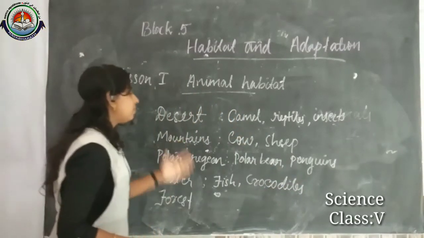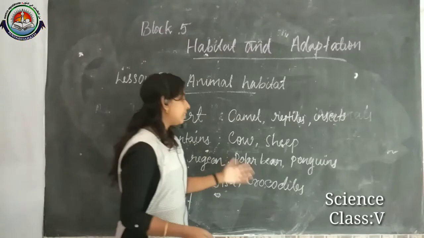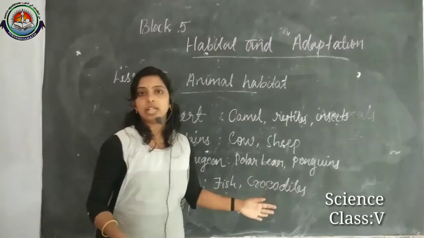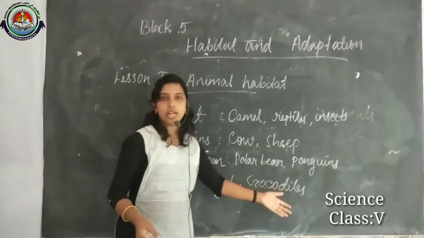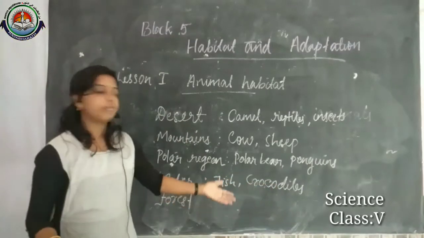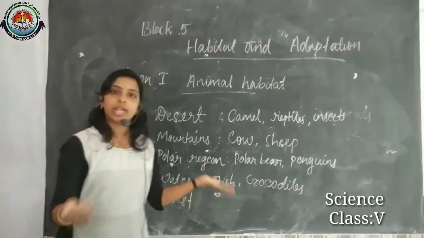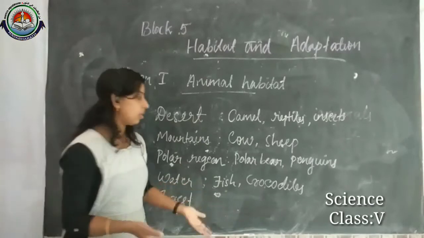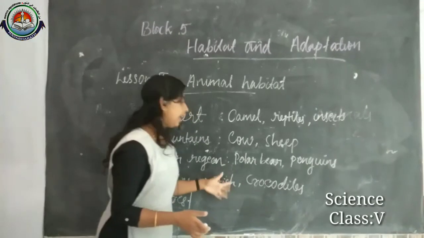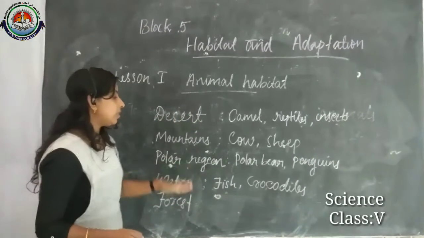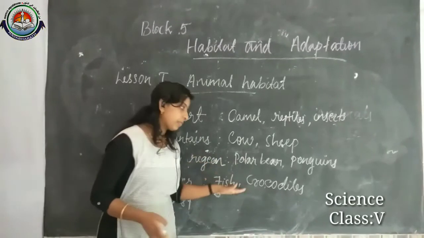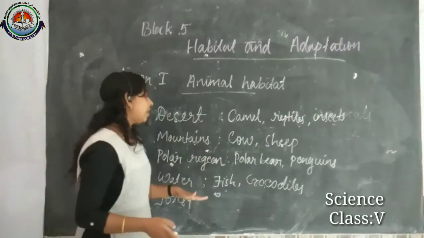At the same time a duck also we can consider; it can also live in water, or a frog. A frog can live on both land and water, ducks also. So like this.